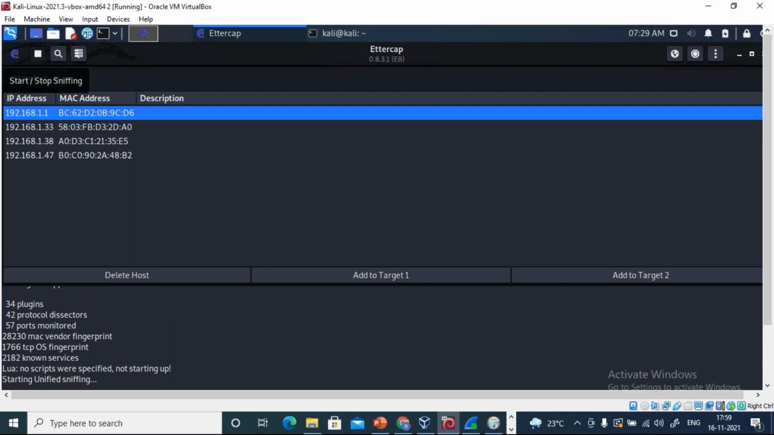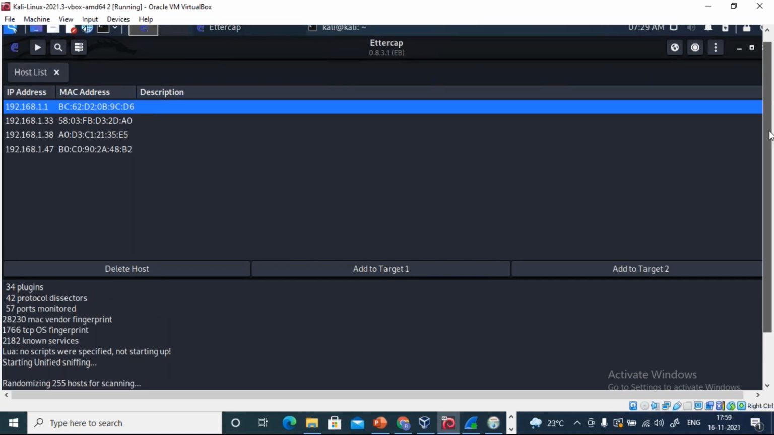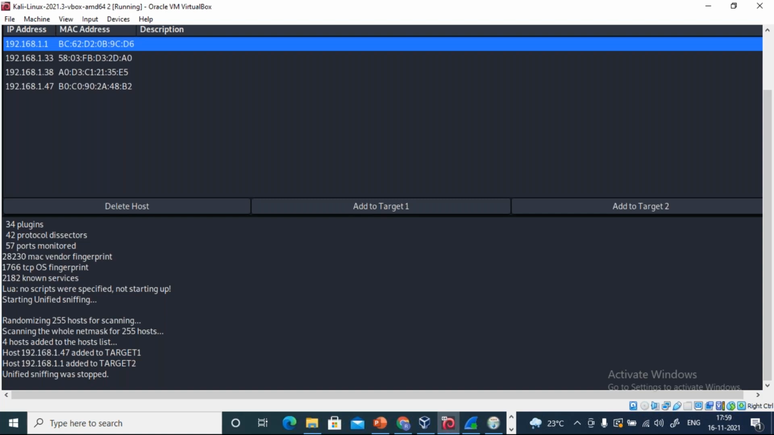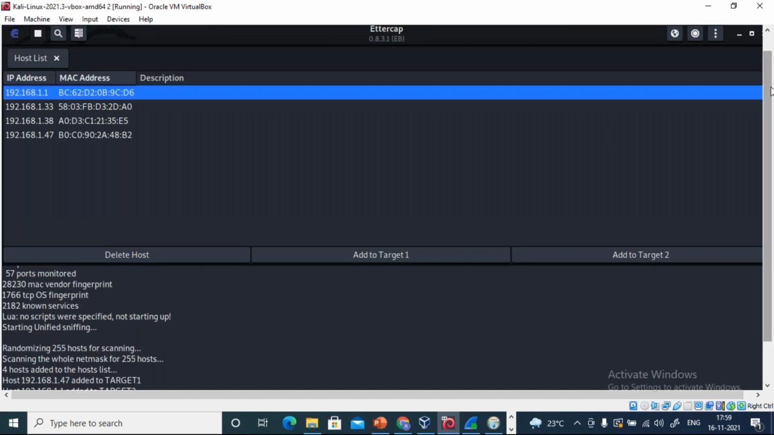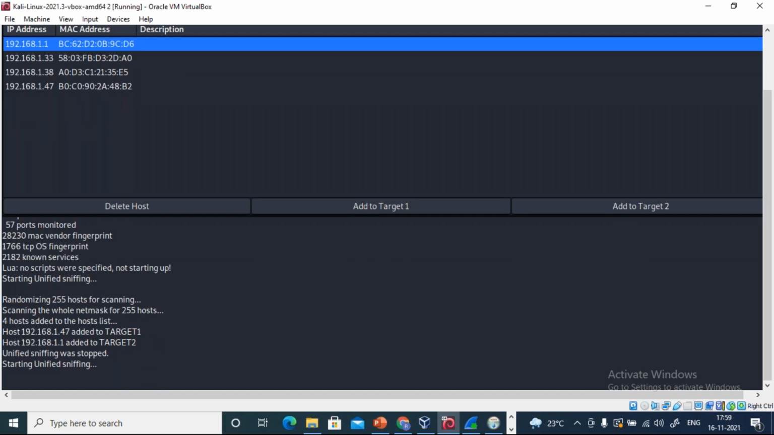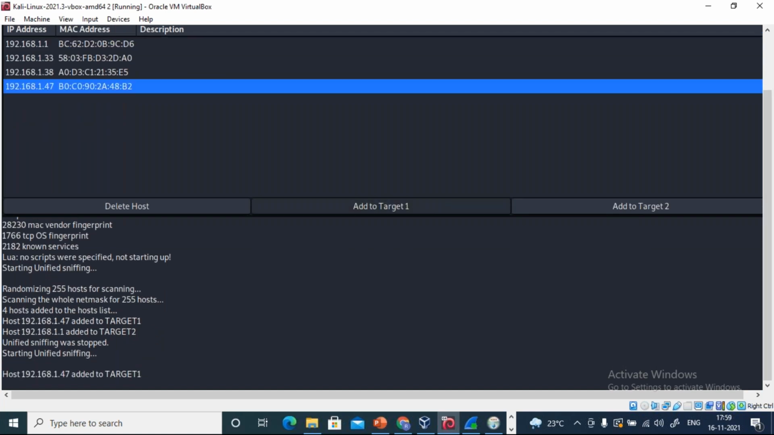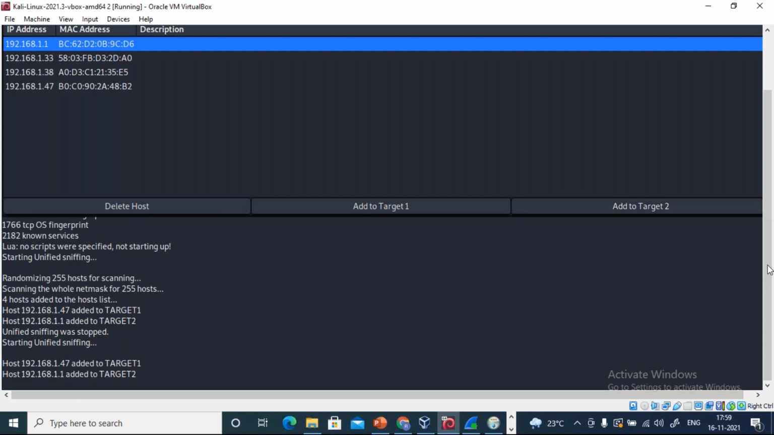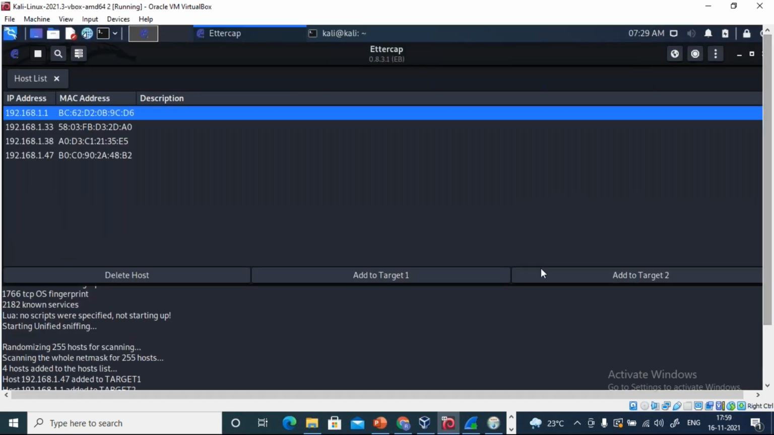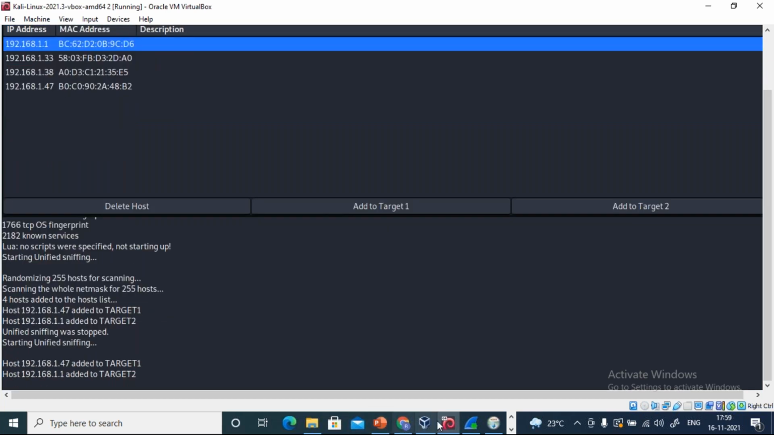Then you can just click on the start or stop. It was stopped. I want to start it. So let me just click on start. It is starting. Let me just redo this. Add it to target 1. This one as target 2. After adding it to target 1 and target 2, what I have to do? These hosts are added. So the same thing you can check in your terminal by using arp -a.